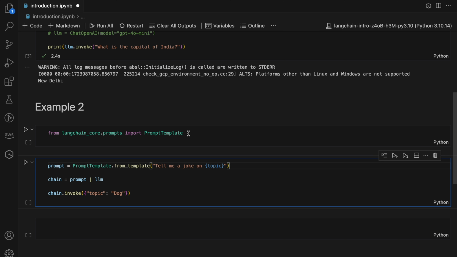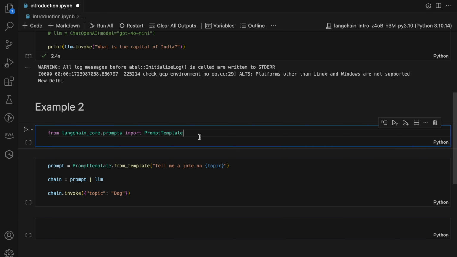Here you can see LangChain has already created a prompt template. Just get that, and I have added a few extra pieces of code, so you don't need to worry about that for now. Here I'm passing that topic dynamically.